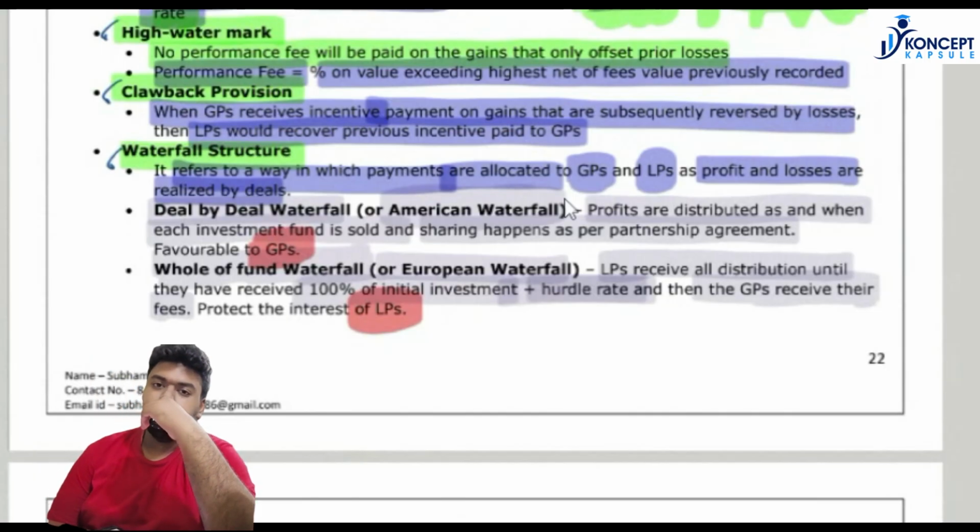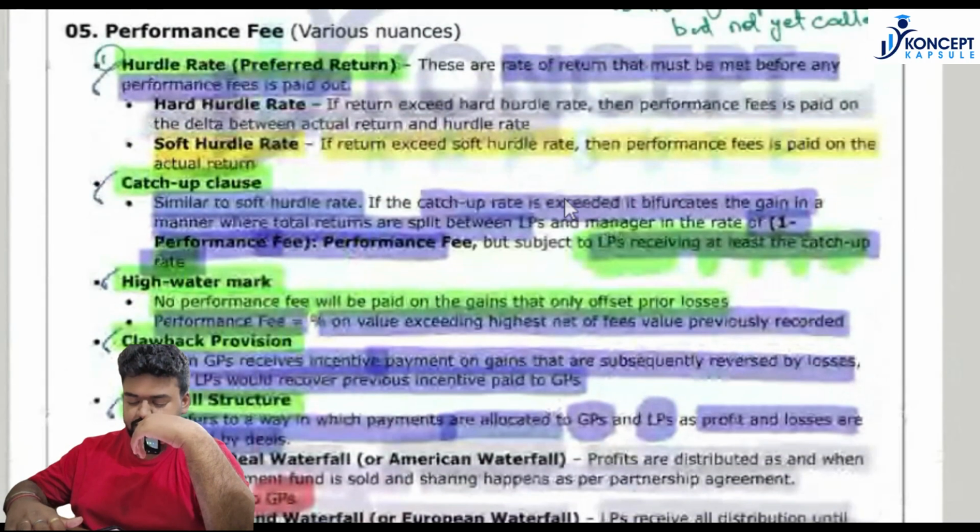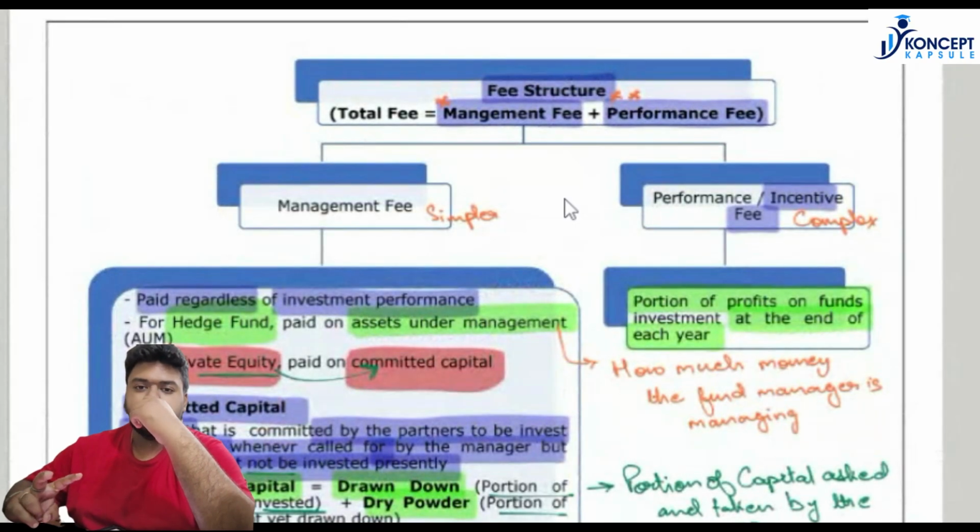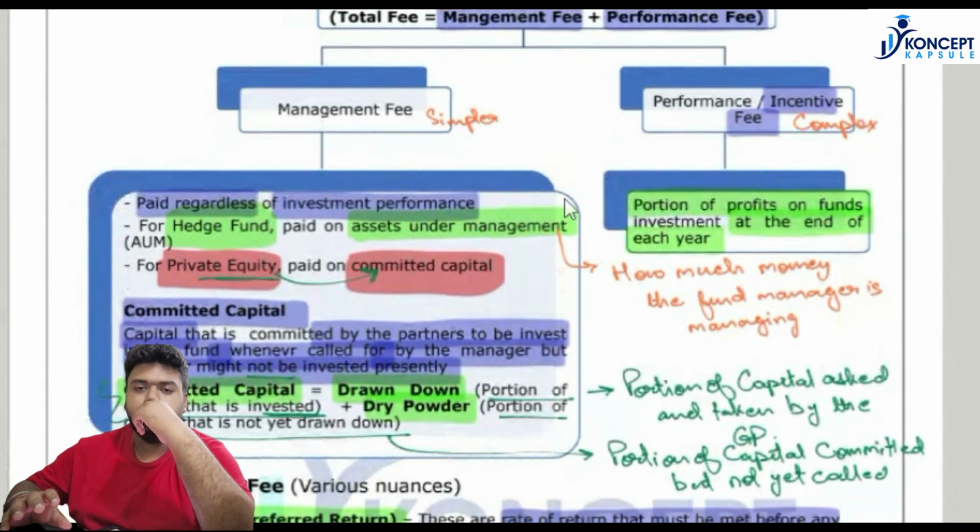So with this, we have completely covered the fee structure in case of alternative investment. So to recap the major points that we have studied, initially we studied that fee structure comprises of two fees. One is the management fees, other is the performance fees or the incentive fees. It is similar to a fixed plus variable compensation for an employee. Management fees is a simpler concept, performance fees is a complicated concept. Management fees is usually applied on assets under management in case of a hedge fund. It is applied on committed capital in case of private equity. Performance fees is a simple percentage of the profits that is earned by the fund manager.